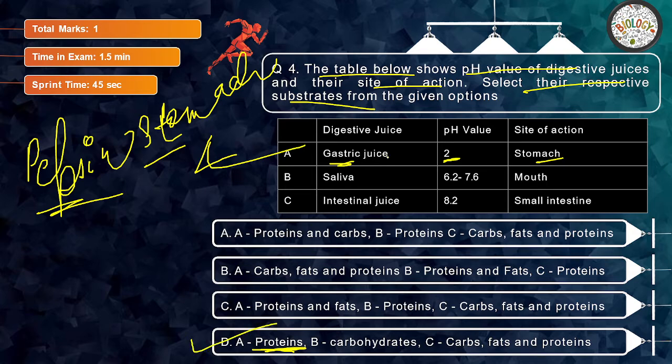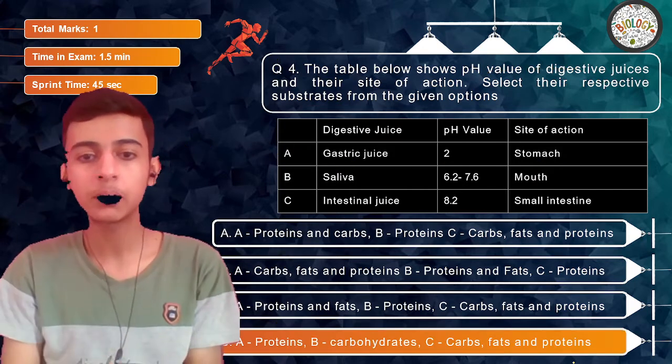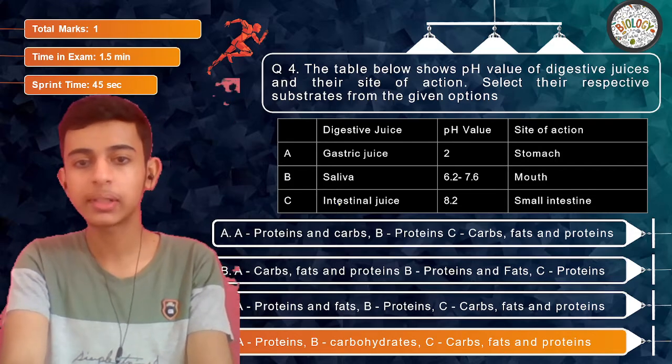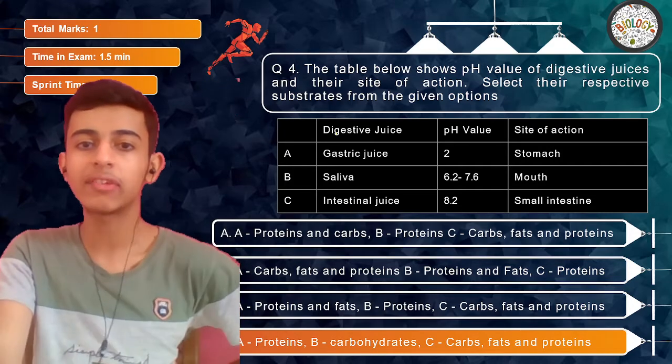You can even confirm B, saliva. The pH value is this, mouth. So this is carbohydrates definitely. And intestinal juice, that is basically in the small intestine: carbs, fats, proteins. Yes, trypsin, lipase, and amylase. So the answer becomes D. That was pretty easy. Proteins, carbohydrates, carbs, fats, and proteins. I hope this is very, very clear.